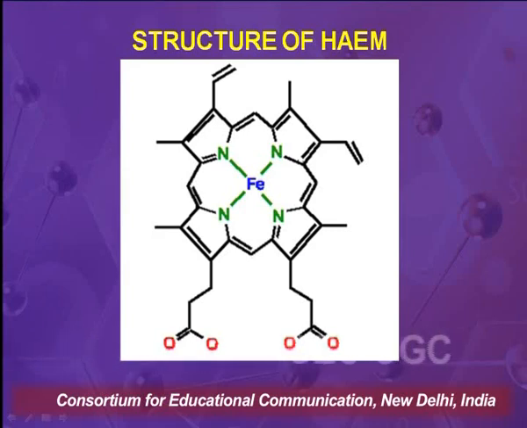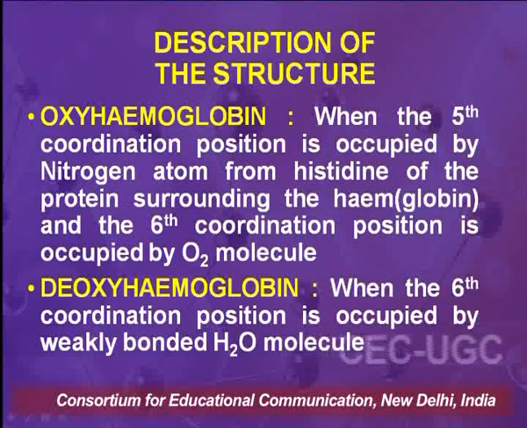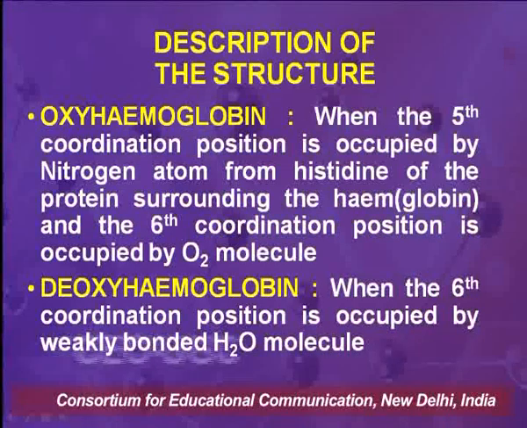So a fifth coordination position is occupied by one of the amino acids from the globin part which is surrounding this whole structure, and the sixth position is occupied by oxygen in the case of oxyhemoglobin. So, as we can say, in oxyhemoglobin, the fifth coordination position is occupied by a nitrogen atom from histidine of the protein surrounding the heme, or the globin part, and the sixth coordination position is occupied by the oxygen molecule, and this is the state in which hemoglobin carries oxygen.